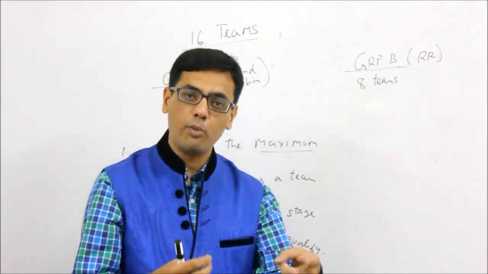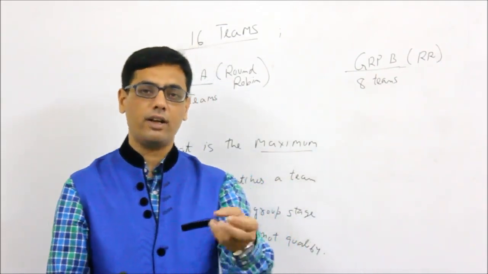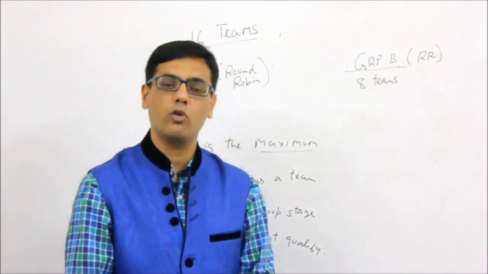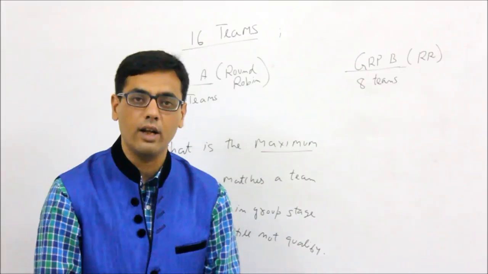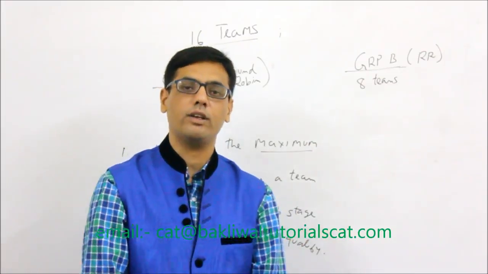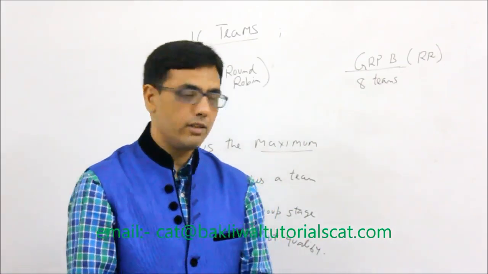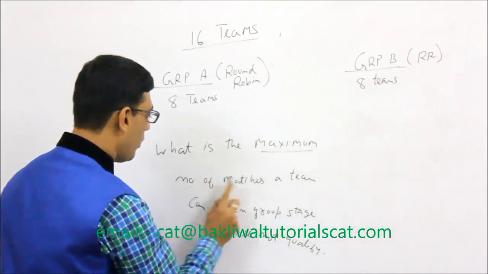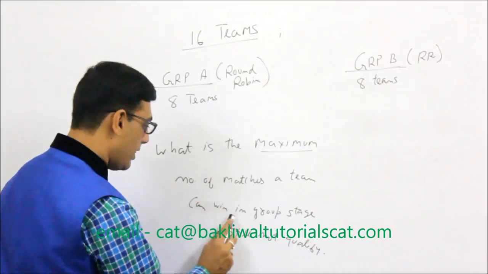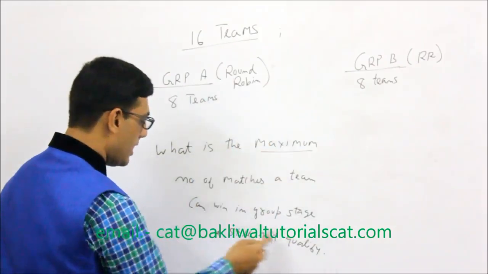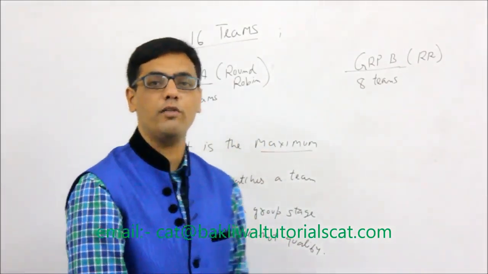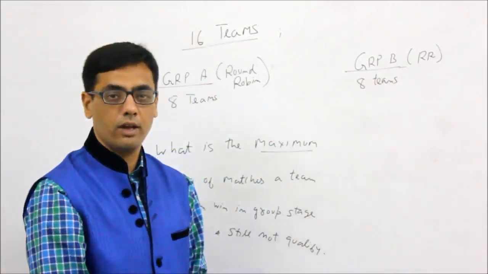If 2 teams have equal points, they are decided by net run rate or goals scored or whatever, we don't know that. But some kind of tie-breaking rules are there which we are not aware of. So the question says, what is the maximum number of matches a team can win in the group stage and still not qualify for the next round?